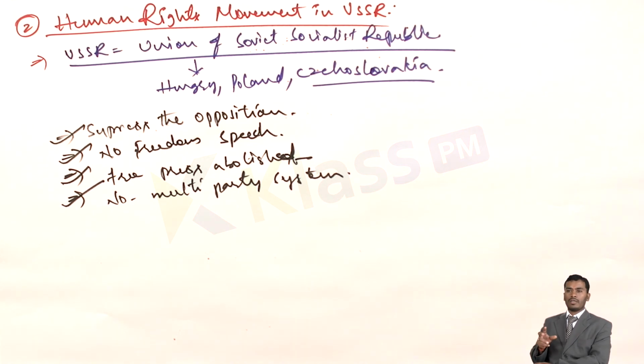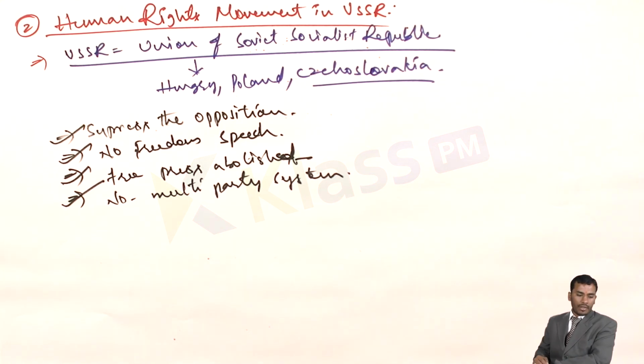But here, even those basic or fundamental rights were curbed by the USSR, because they wanted to promote and propagate communism and make their country a communist country, and they had their own policies. For one reason or another, they laid restrictions on these things. Because of these issues, there were a lot of issues and a lot of movements that took place.